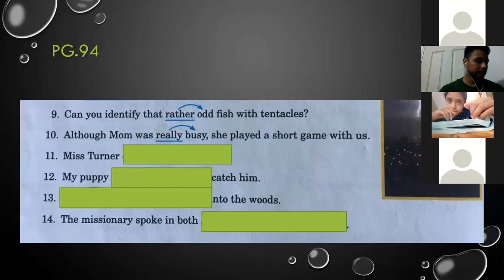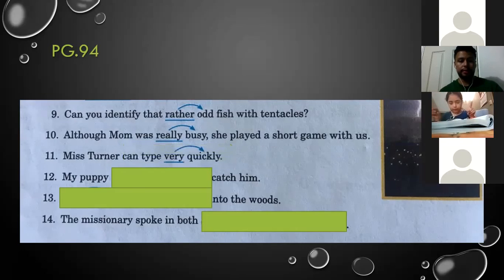Number 11. Miss Turner can type very quickly. Very is modifying the other adverb, which is quickly. Yes, those ones are adverbs. Well done. Okay, number 12. My puppy ran too fast for me to catch him.